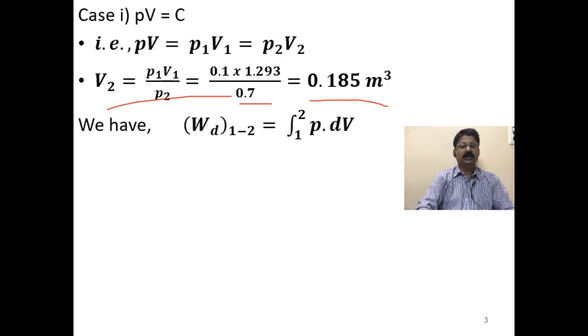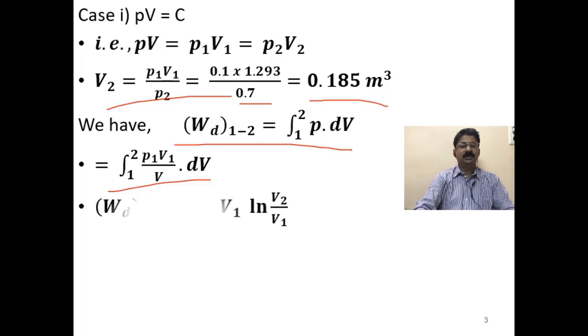Then all of you know the expression for displacement work W_D from 1 to 2 is equal to integration from 1 to 2 of P dV, and substitute for P as P1 V1 by V. Suppose if you know the direct formula, you can write it, because PV is equal to C represents an isothermal process. So, that also you can do. This is from the basics. So, you will get P1 V1 ln V2 by V1 by first integrating, then applying the upper limit and the lower limit.